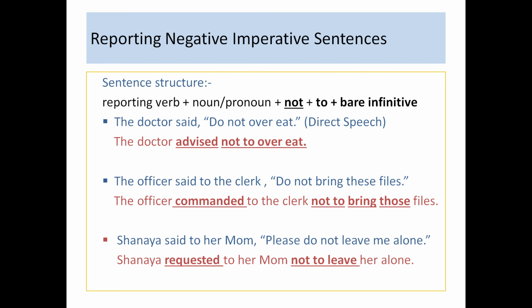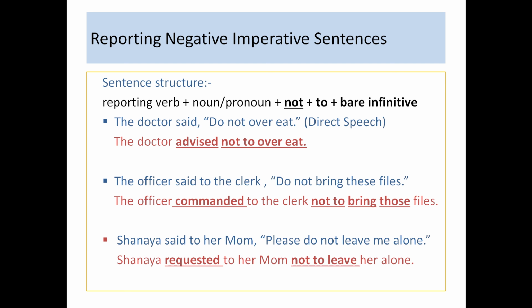Please notice the changes. The first one is the reporting verb said is changed according to the reported speech, and that's an advice here in this example. So it becomes, the doctor advised not to overeat. The next change we notice is commas and inverted commas are removed. And then we add not plus to plus infinitive and it becomes not to overeat. So the doctor advised not to overeat.